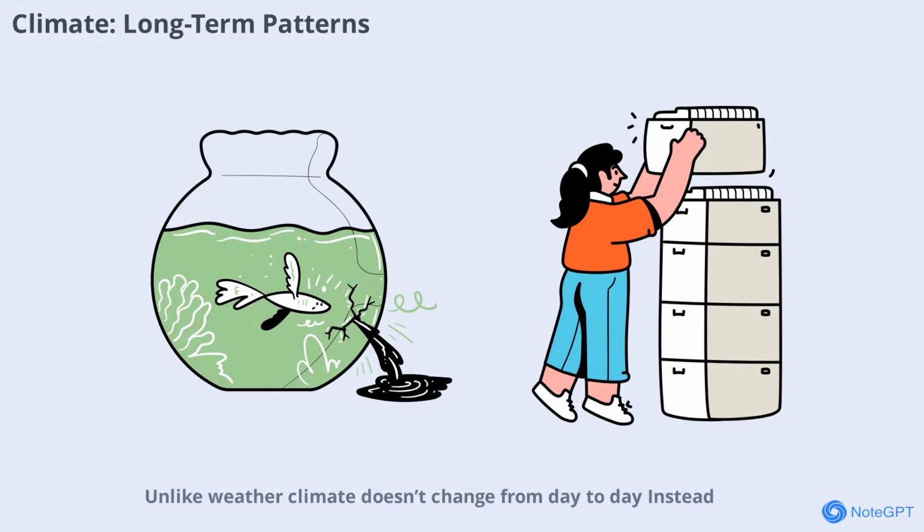Unlike weather, climate doesn't change from day to day. Instead, it's about the general patterns that emerge over many years. For instance, if you know that winters in your area are usually cold and snowy, that's part of your region's climate. Scientists look at decades of weather data to determine these patterns. This helps us understand what kind of weather to expect in different seasons and how our environment might be changing over time.